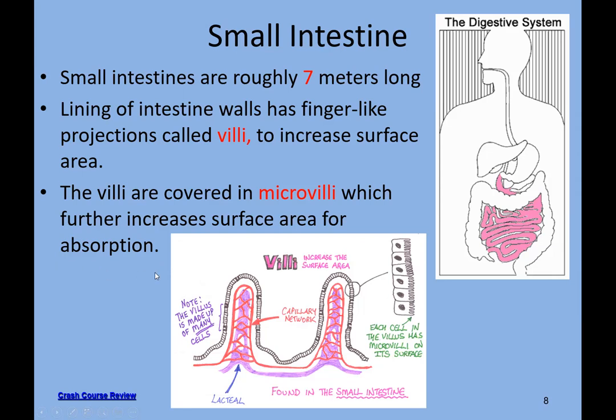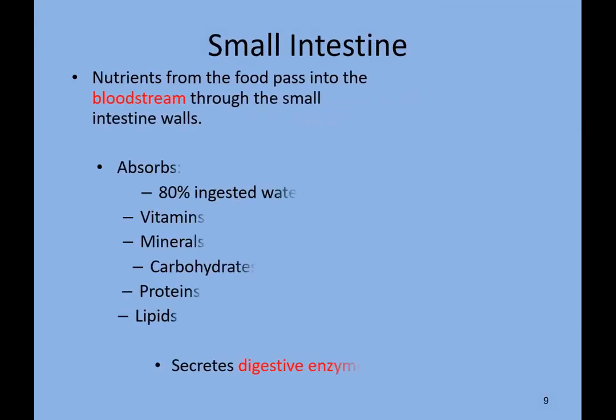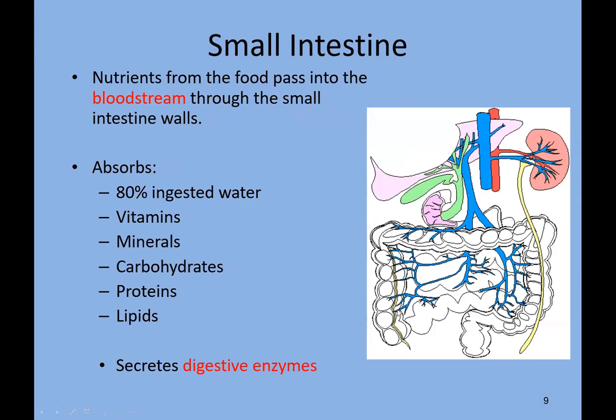Absorption starts a little bit from the stomach, but mainly the absorption process occurs in the small intestine and large intestine. You can see in detail over here. Nutrients from the food pass into the bloodstream through the small intestine walls, as I've told you before that blood vessels are present there.